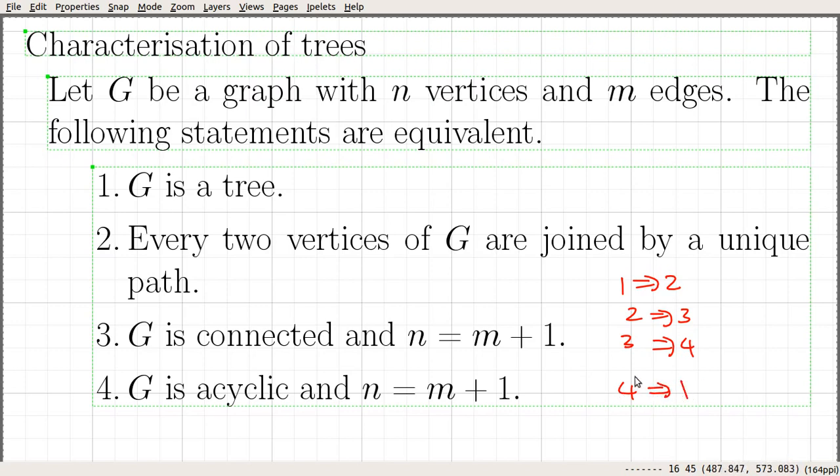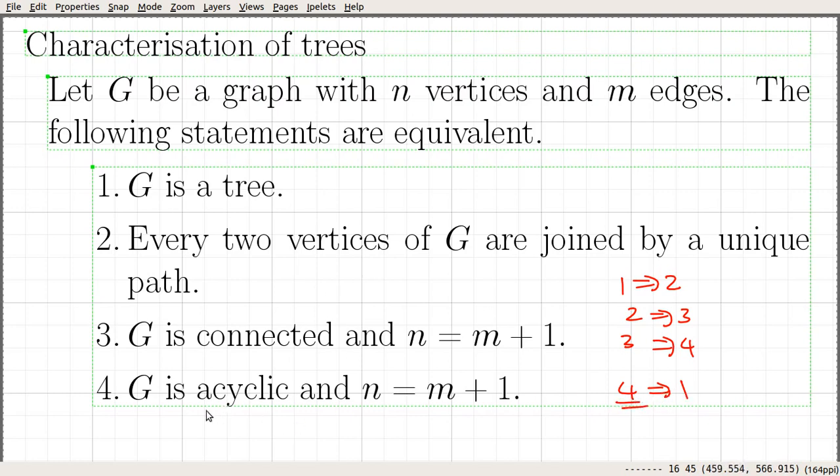So once we are done with this proof, then we have this circular implication: 1 implies 2, 2 implies 3, 3 implies 4, 4 implies 1. And that says all these four statements are equivalent. So let's go and prove this implication, 4 implies 1.